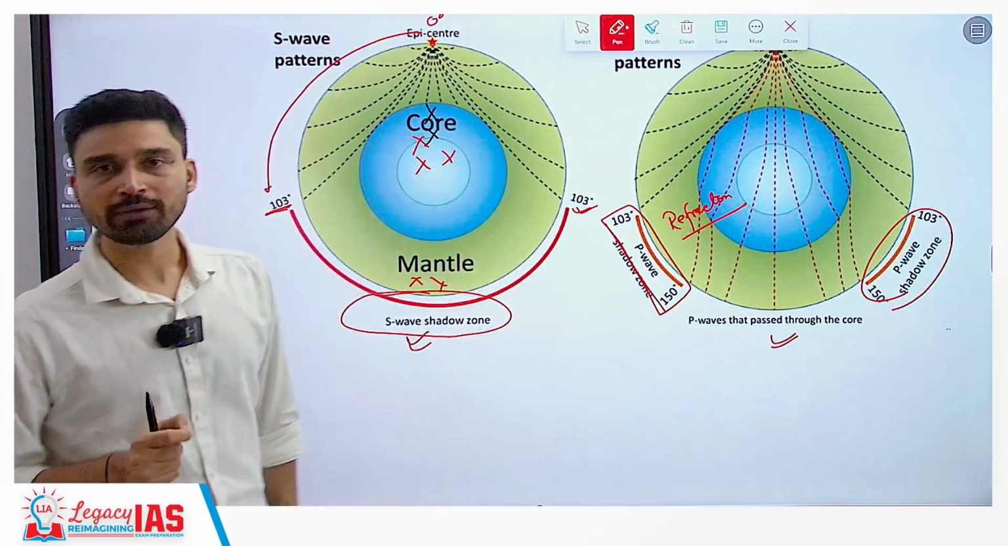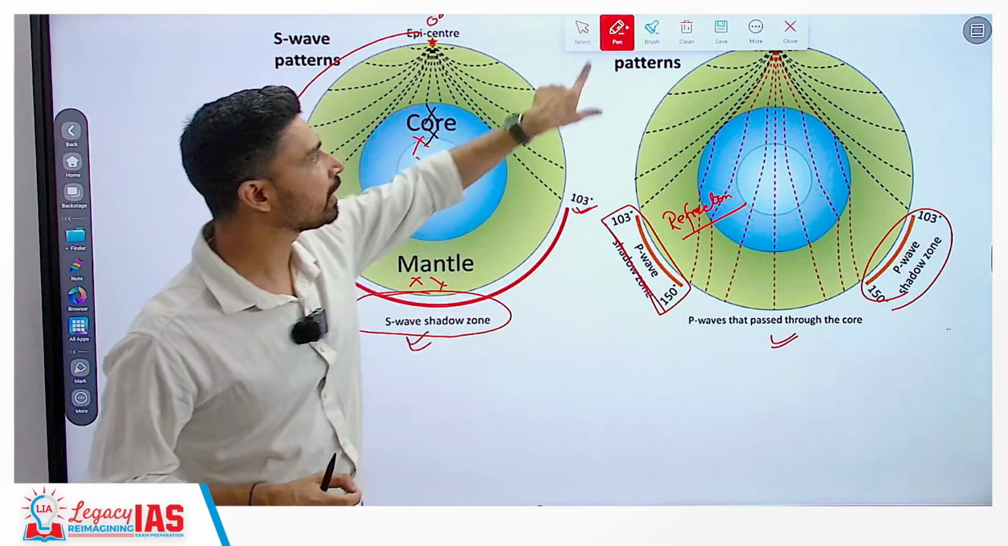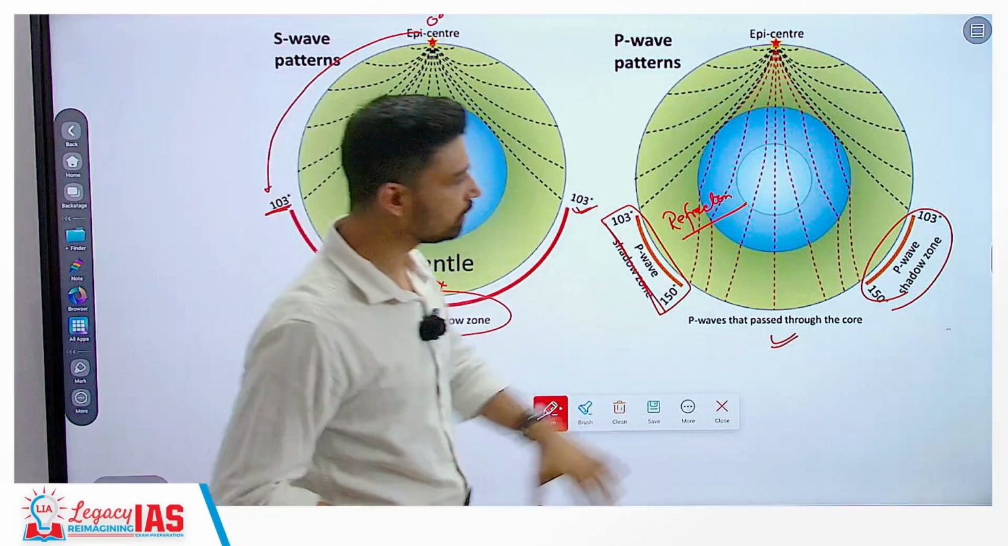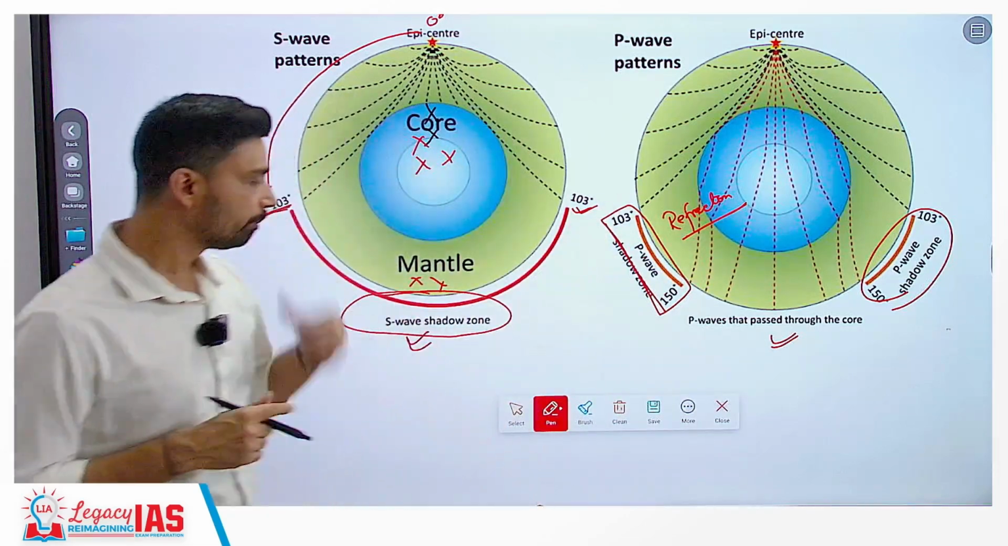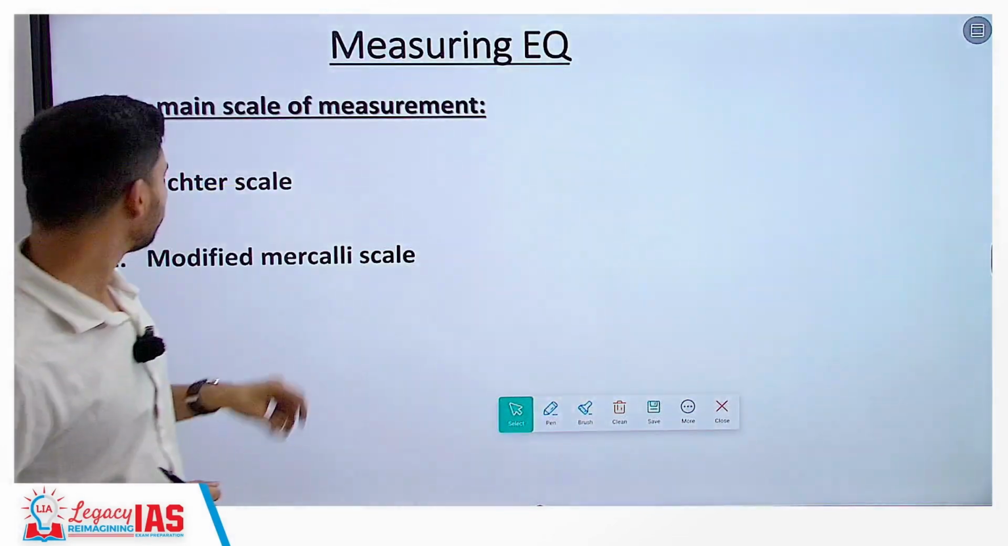So, the point we have to keep in mind here is that both waves, whether P wave or S wave, create a shadow zone. However, the shadow zone of S wave is much bigger on the earth as compared to the shadow zone of P wave. So, that is about the pattern of the S wave and P wave.